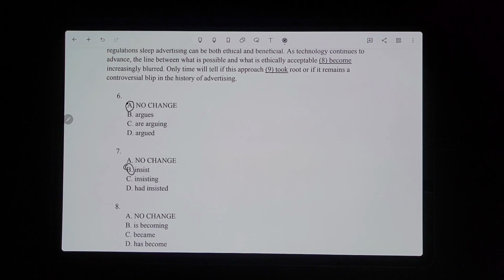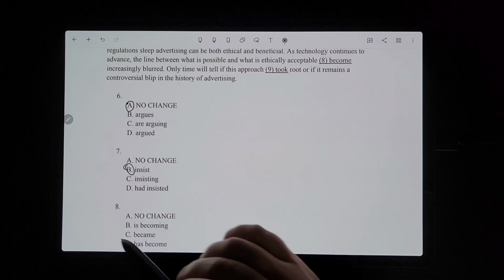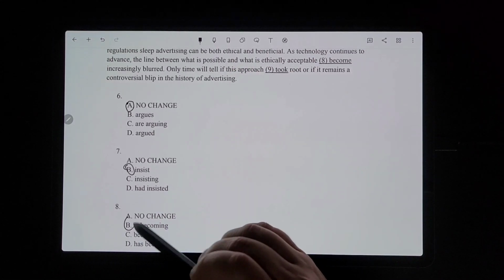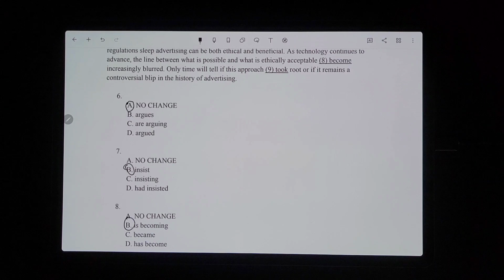So it's saying as the technology continues to advance, so this is an ongoing present thing that's happening. So we have to use the present progressive for that. So it would be "is becoming." It wouldn't be "are becoming" because "are" is not singular. "Is" is singular and matches our subject, the line. So present progressive with singular right there.